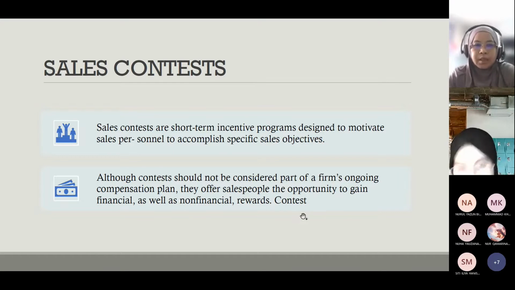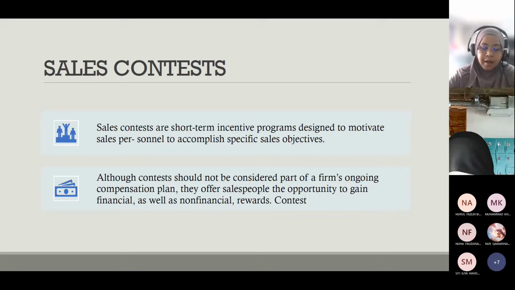So sales contest, like I already mentioned earlier, is normally short term, like one month, and everybody has to really work very hard to achieve the contest. The reason why companies do this, depending on the situation too, is that if the industry permits, they will do it. Because the industry also relies on big accounts and small accounts. So if the company feels that at that particular time the majority of their customers will release only a small amount of purchase, for example, the company can do that.